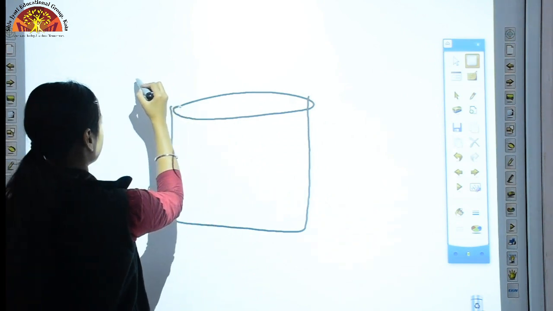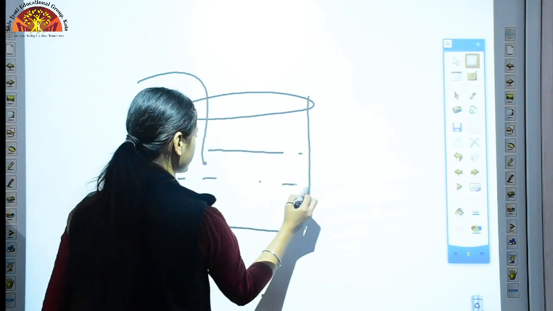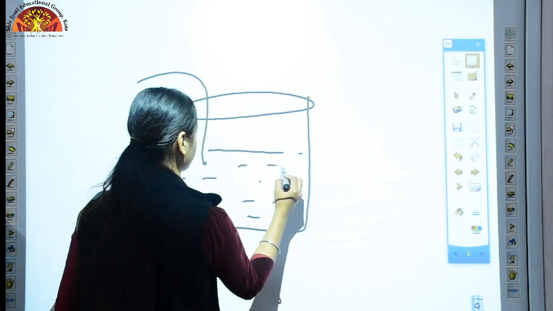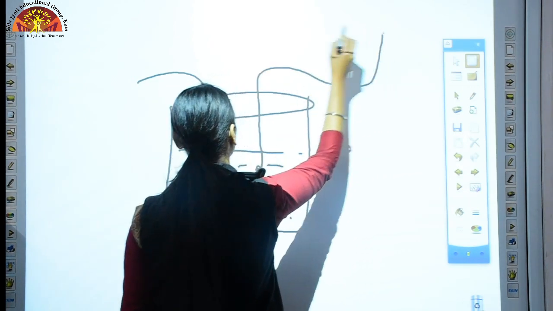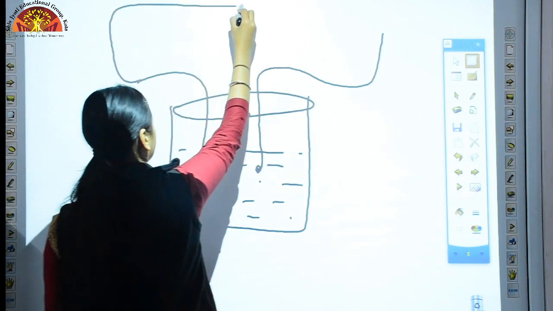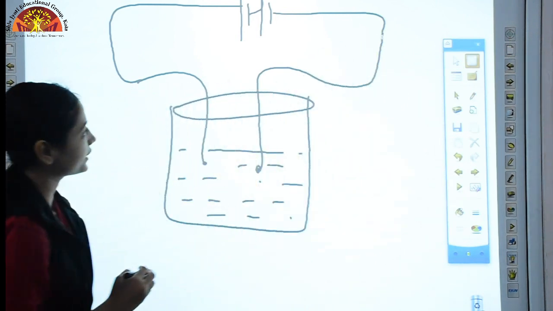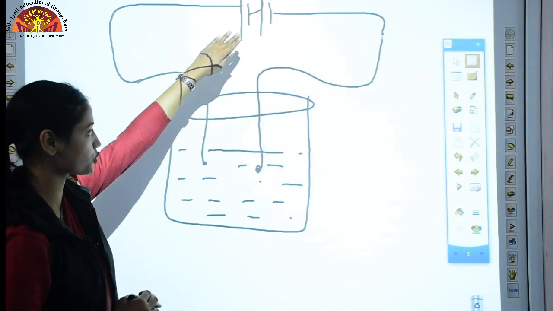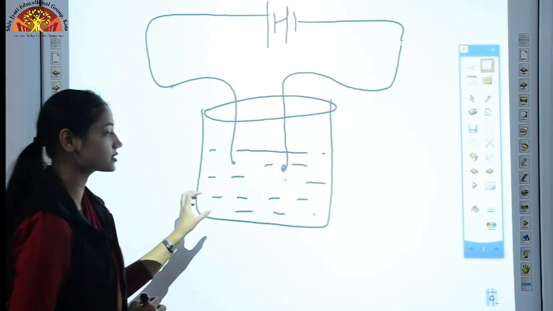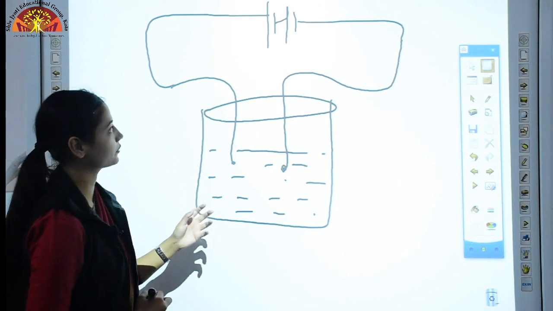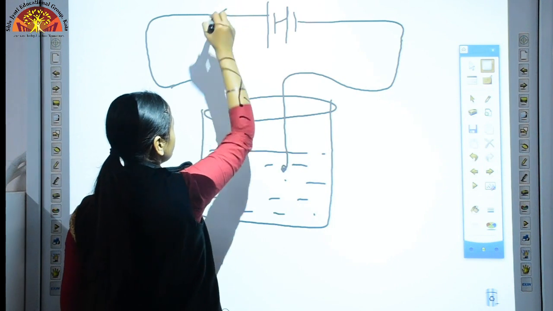This is a beaker. A solution is present. A very simple circuit again. This is battery, source of current. These are connecting wires which are dipped in a beaker which contains a liquid which conducts electricity. Now, current will flow through these wires.